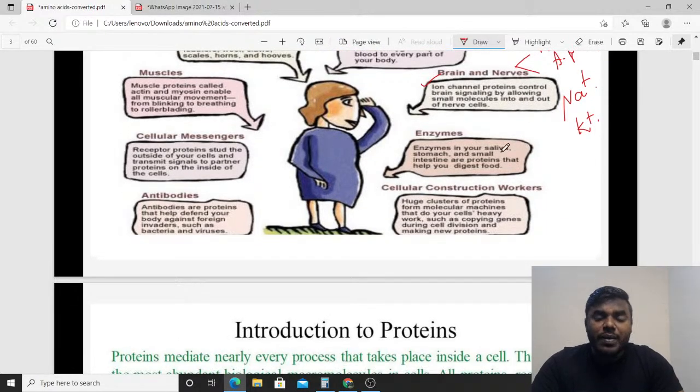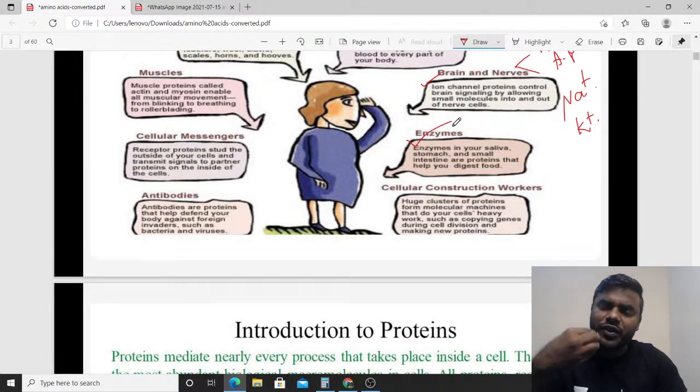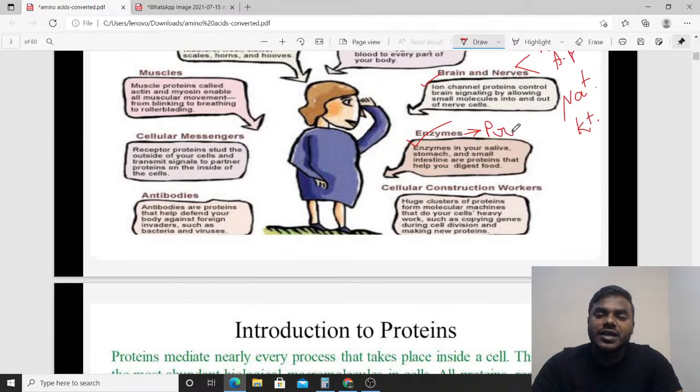And can you imagine our body reactions without enzymes? Is it possible? No, it's never ever possible. You cannot imagine any body reactions without enzymes. Starting from absorption, digestion, metabolism, excretion, each and everything depends on what? Enzymes. That's why enzymes are said to be biological catalysts, which can catalyze each and every chemical reaction that is taking place inside the body. And my friends, what's the speciality of these enzymes? Of course, enzymes are chemically protein in nature. Do not forget that particular point.